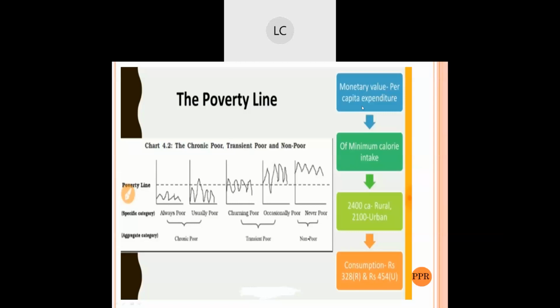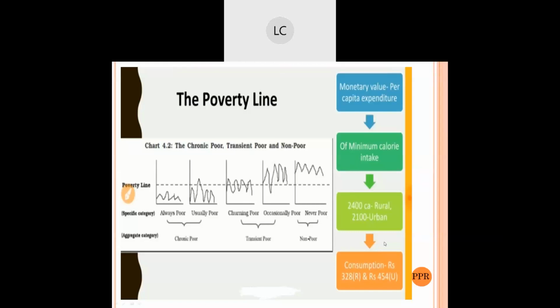That is per capita expenditure of the minimum calorie intake, estimated at, sorry, it is not estimated at, 2400 calories for a rural person. On the basis of these expenditures, the calories are 2400 in the rural area and 2100 for urban people. So 2400 and 2100, on the basis of rural and urban areas, is shown over here.